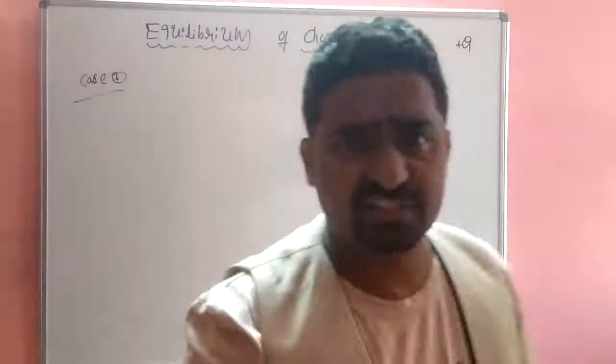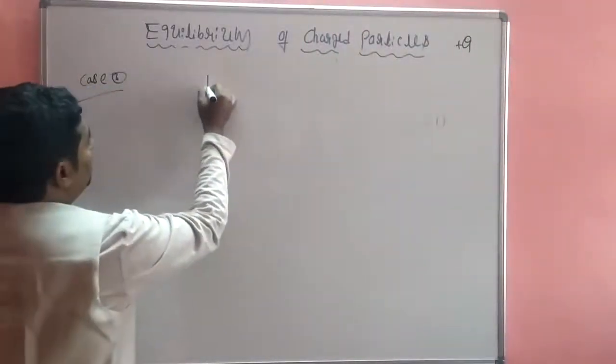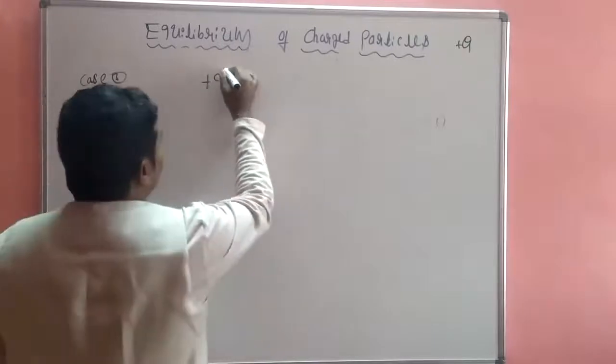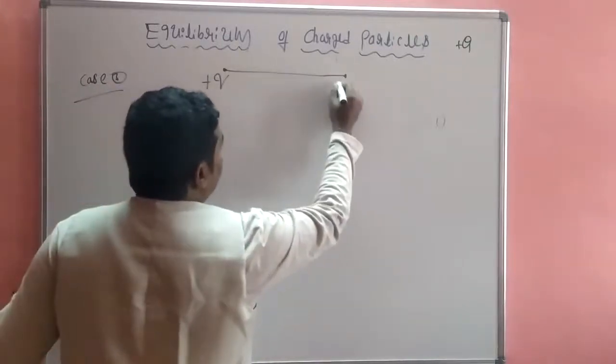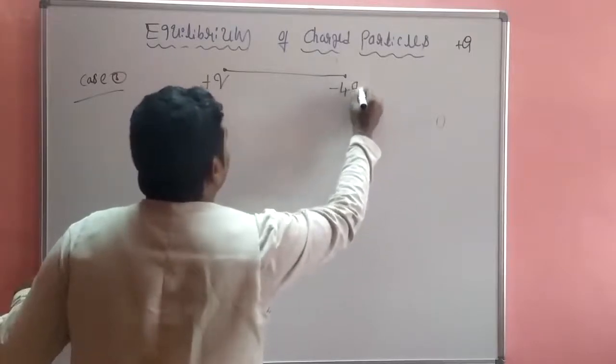Case number 2 means it is the example when the magnitude changes. Okay, so I will change the polarities. So this is a plus q, another one, this is minus 4q,